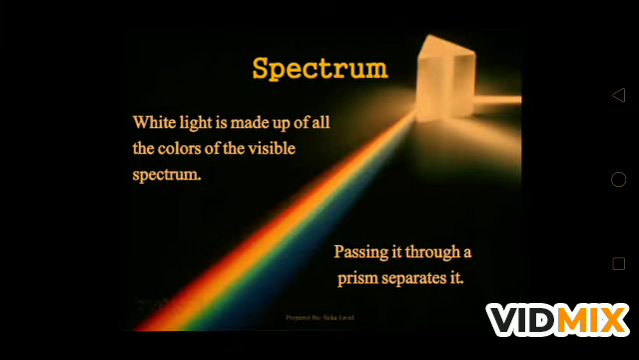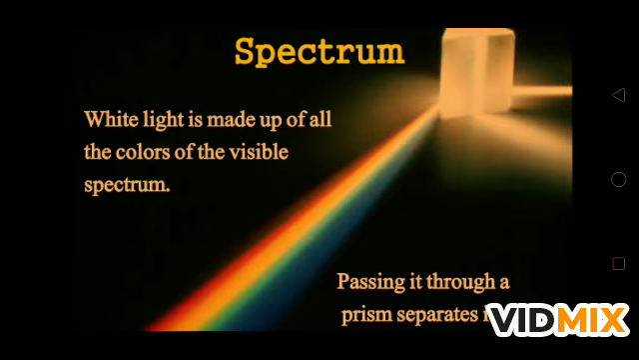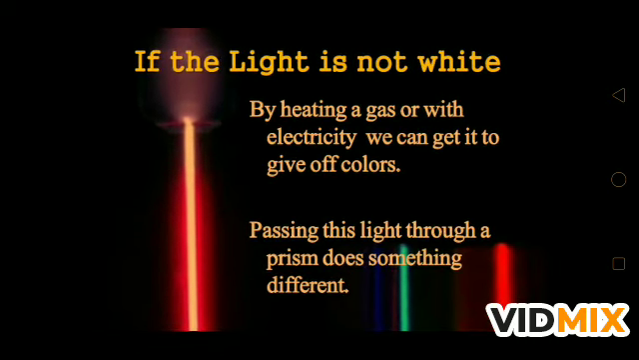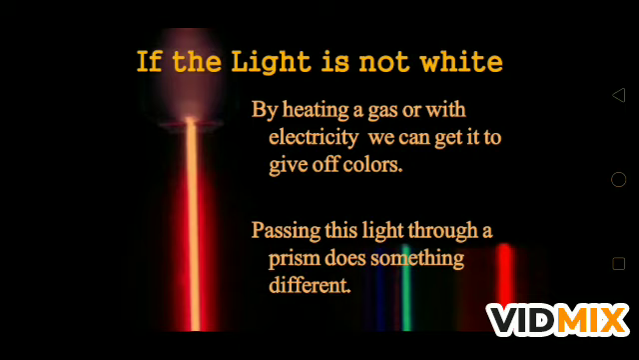As we are seeing here, white light passing through a prism falls on the screen and gives the seven colors of light, and the band is known as the visible spectrum, made up of violet, indigo, blue, green, yellow, orange and red. But what happens when the light is not white? By heating a gas or with electricity we can get it to give off colors, and passing this light through a prism does something different.